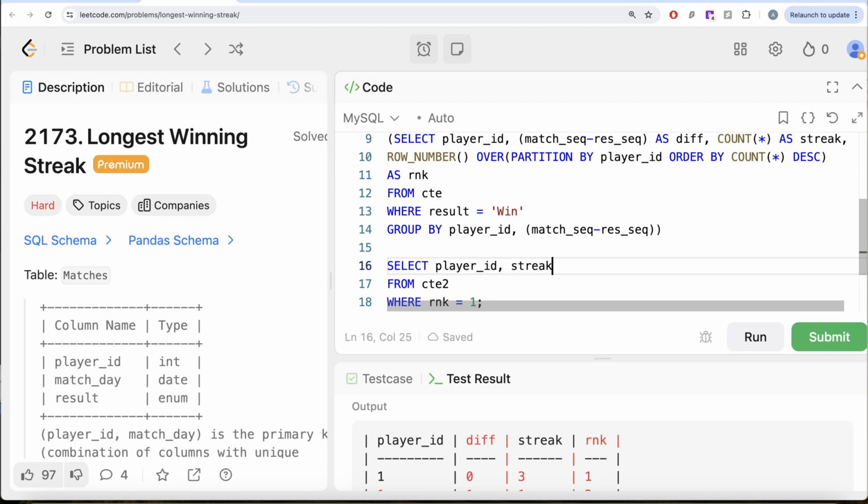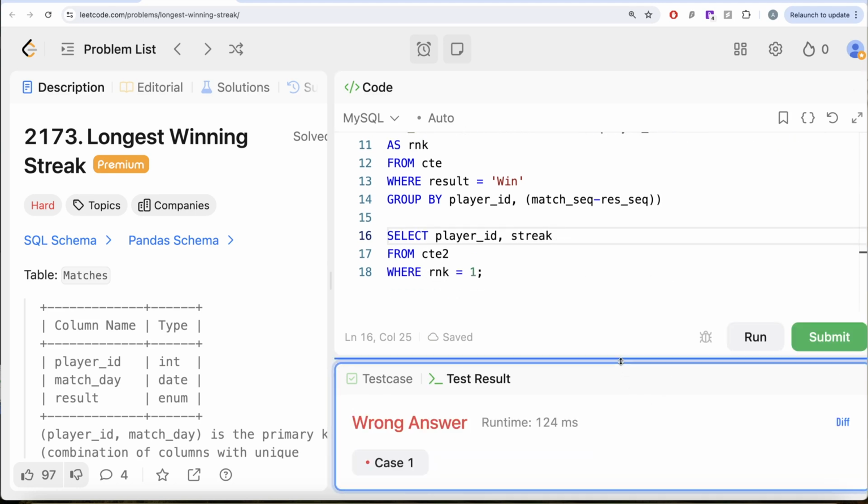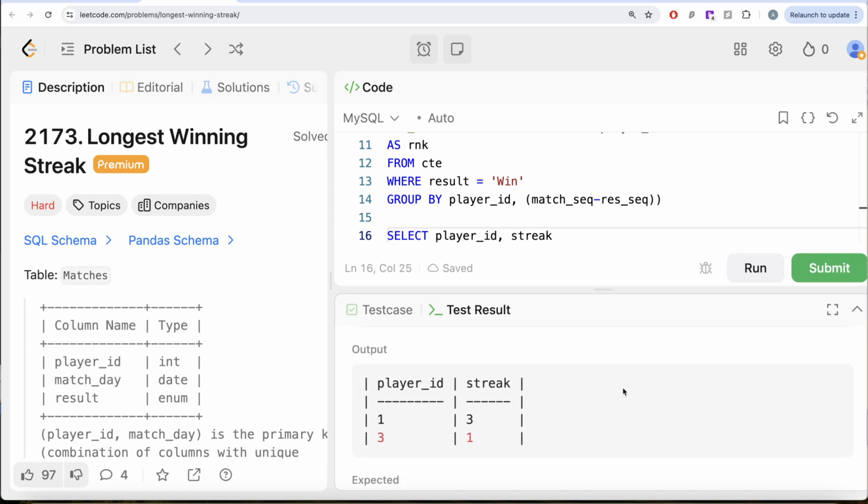That is going to give us, for every player ID, the longest winning streak. If I go ahead and run this, there is still a problem with our solution. Let us look at our output. Player ID 1, longest winning streak is 3. For player ID 3, longest winning streak is 1.